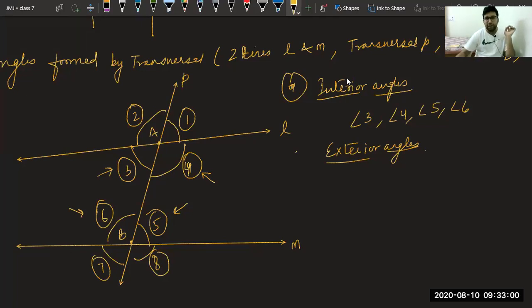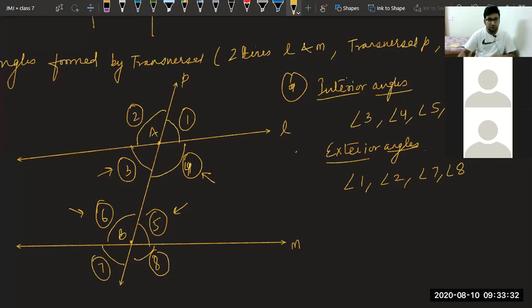1, 2, 7, 8. Exterior are angle 1, angle 2, angle 7 and angle 8. We call them exterior angles which are looking outside. Understood till this point, everyone? Have you got interior and exterior angles? Any issue? Yes, class? Please answer. No, sir. Good.